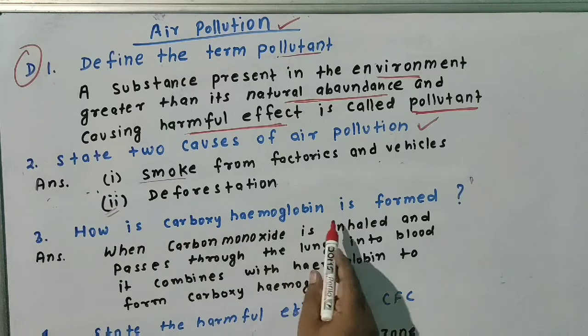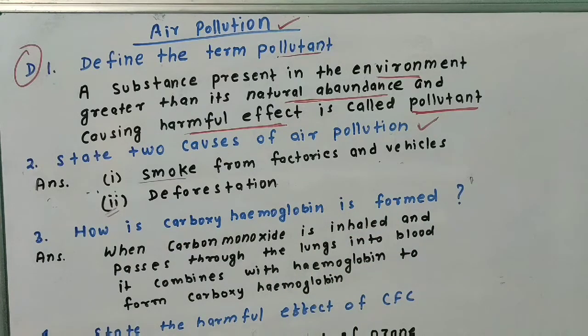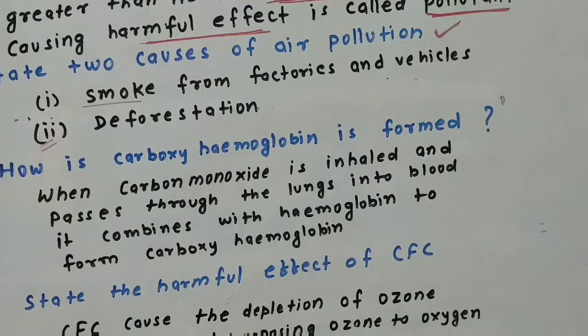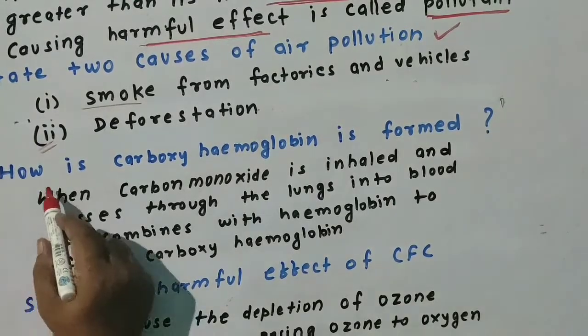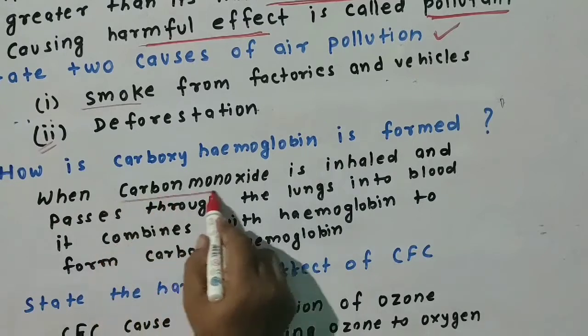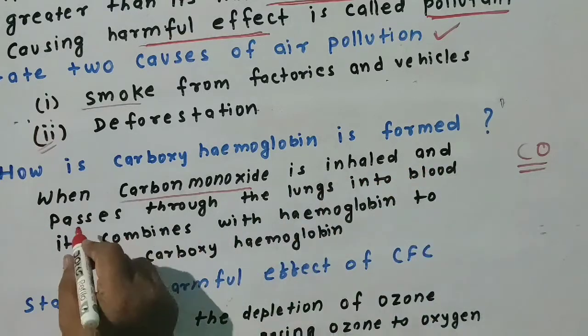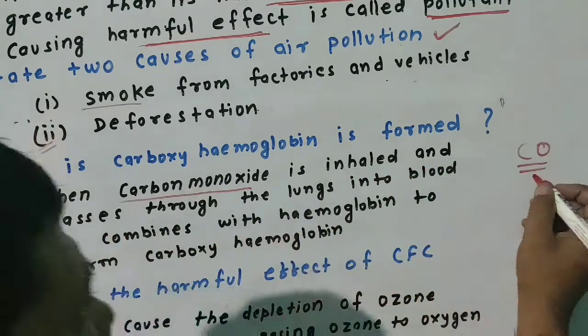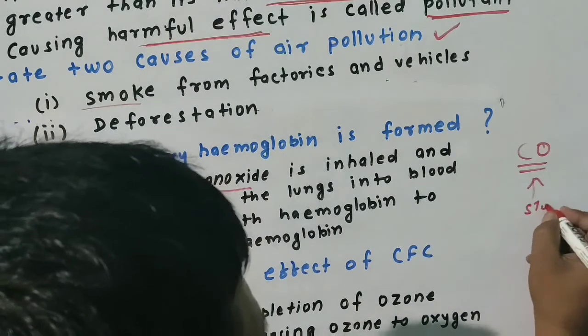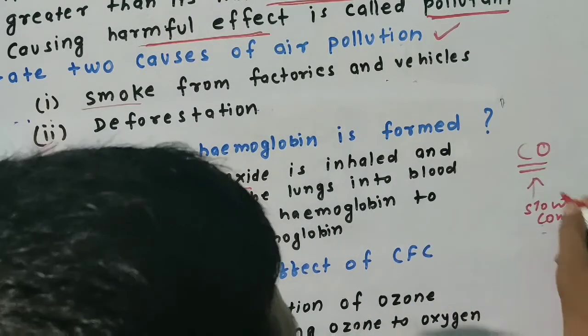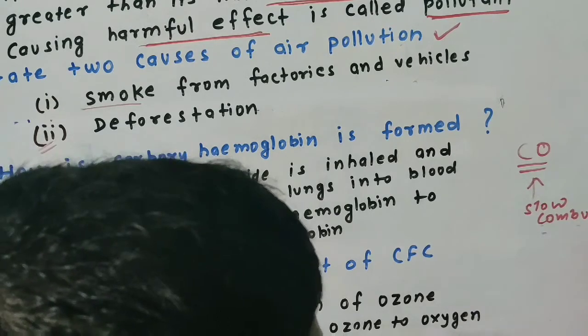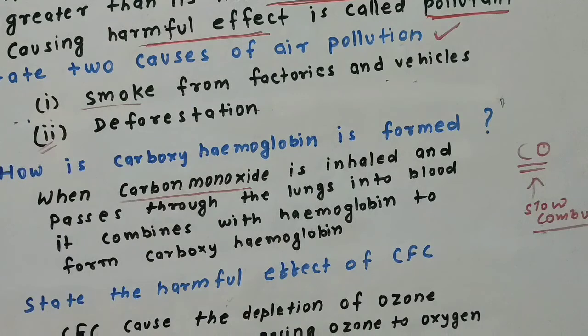How is carboxyhemoglobin formed? Carboxyhemoglobin is formed when carbon monoxide is inhaled. Carbon monoxide is produced due to slow combustion, or it is also released from combustion of fossil fuels. Along with carbon dioxide, some carbon monoxide is also produced.